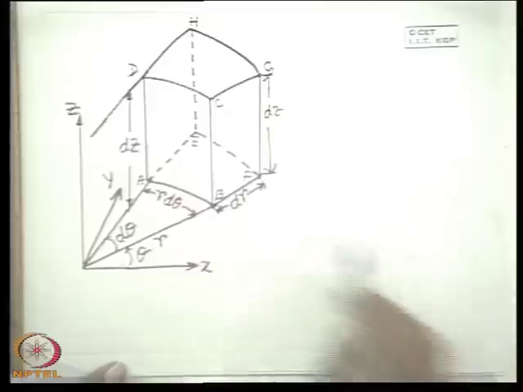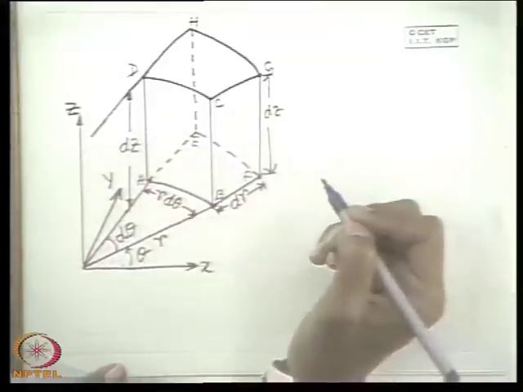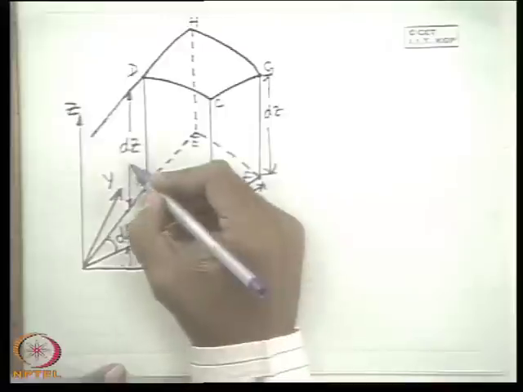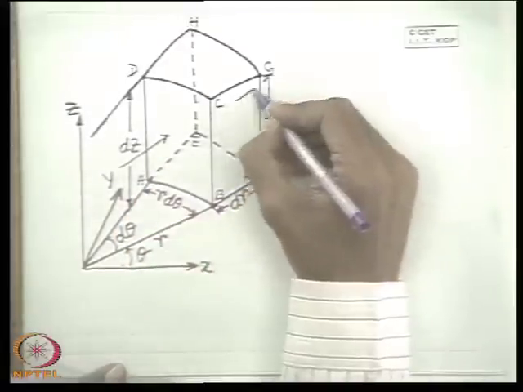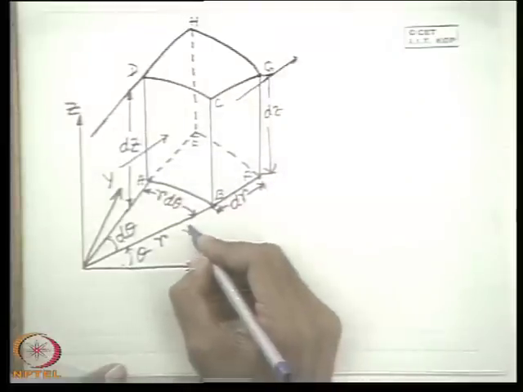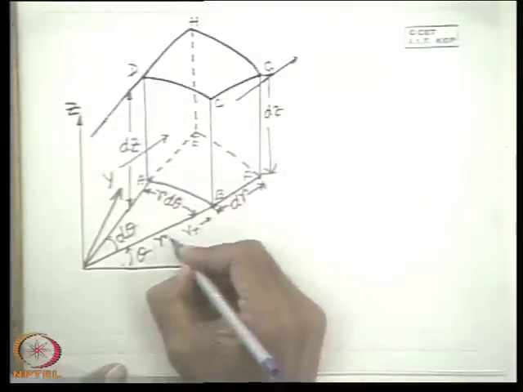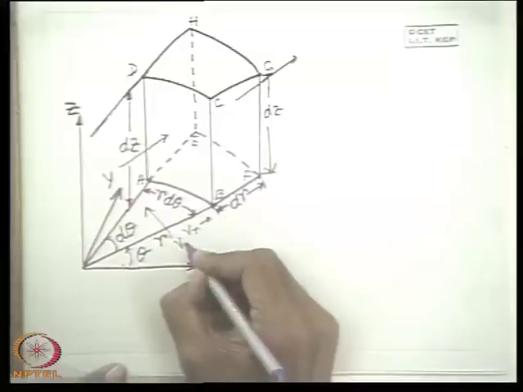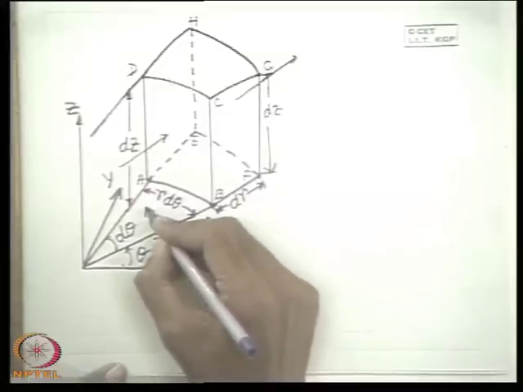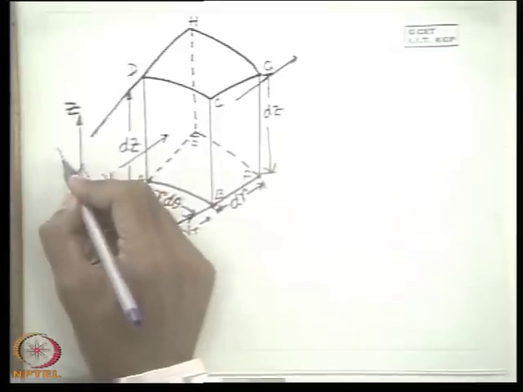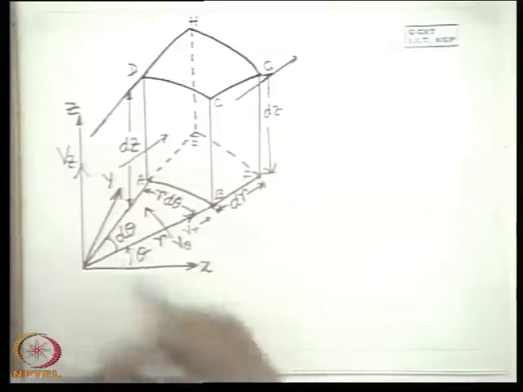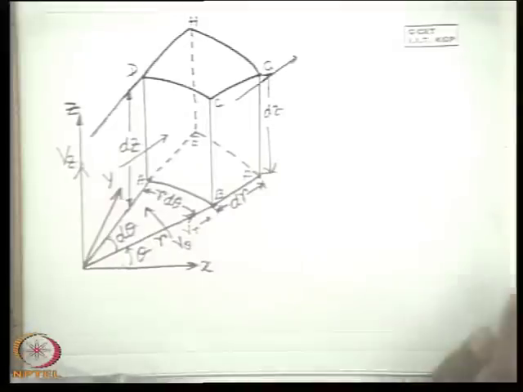Now you see we have to represent the mass flux in different directions. There are velocities in different directions, so therefore there is a mass influx. Now let us consider the velocities: in the theta direction V theta, in the radial direction this is Vr, and as usual Vz, here we represent it as Vz, not as W, the z direction velocity.